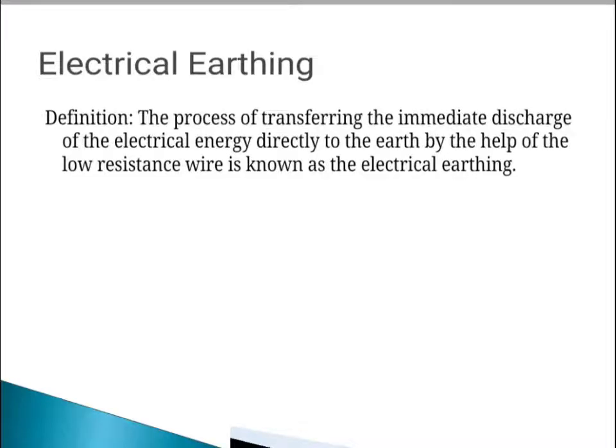Mostly galvanized iron is used for earthing. The earthing provides a simple path for the leakage current. The short circuit current of the equipment passes to the earth, which has zero potential, thus protecting the system and equipment from damage. That is nothing but electrical earthing.